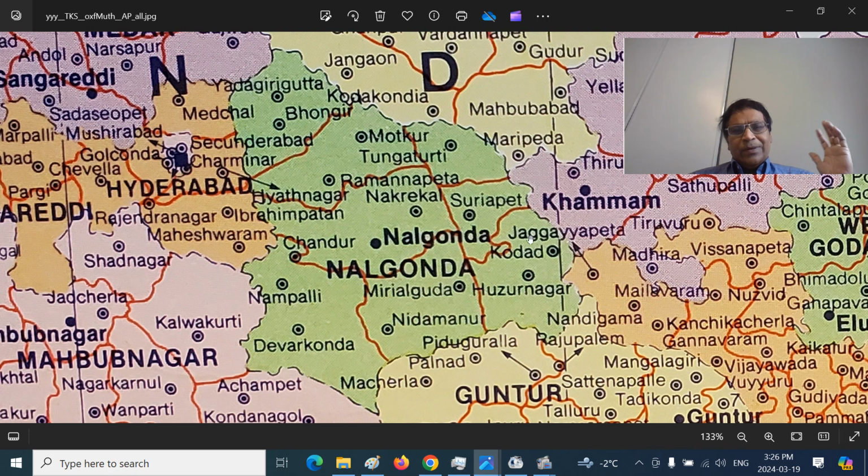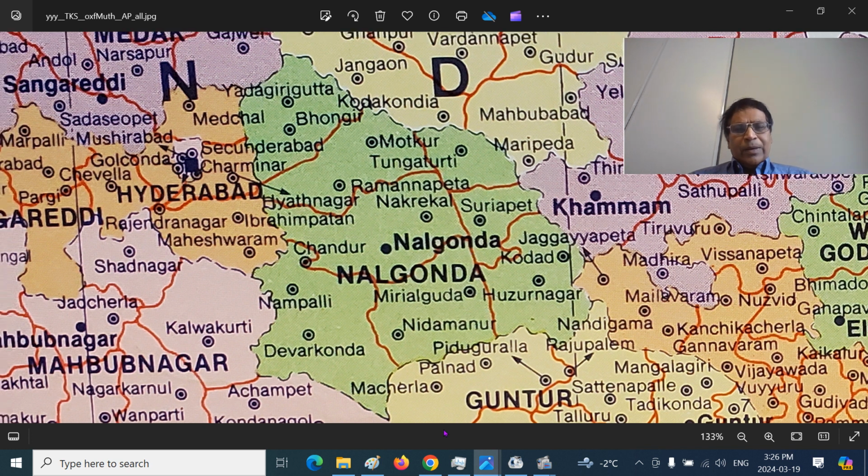You can see Miryalaguda, Nalgonda and Chandur, and the northern part, the Golconda Plateau. So it's Yadagirigutta, Bhongir or Bhuvanagiri areas, Thungathurthi, Ramannapeta, Nakrekal and Kodad region. So this is the political map you can see.